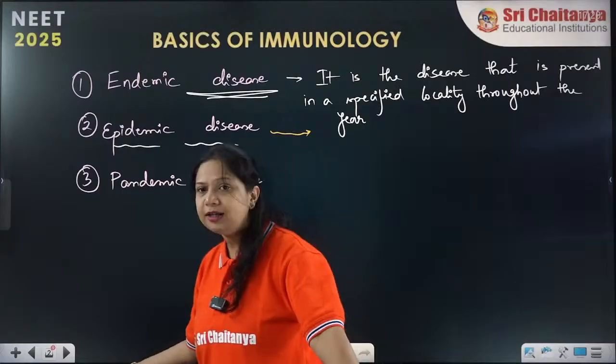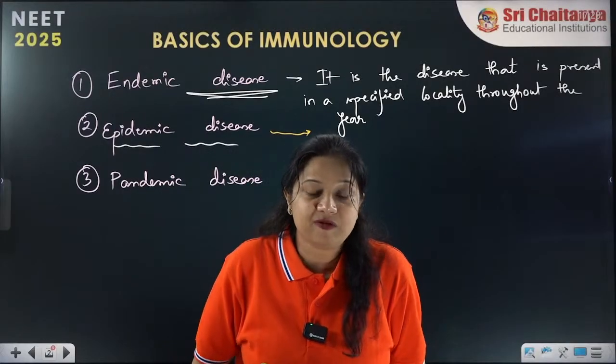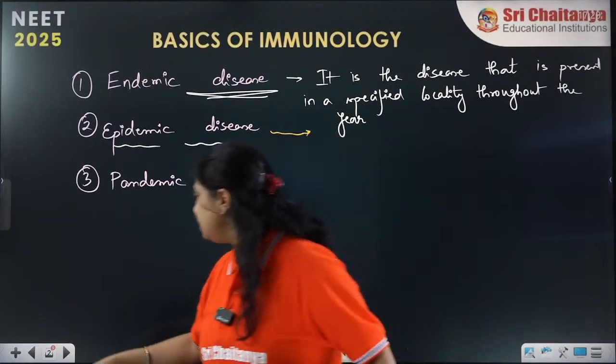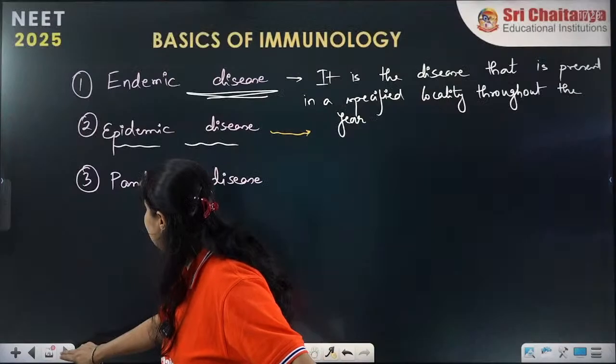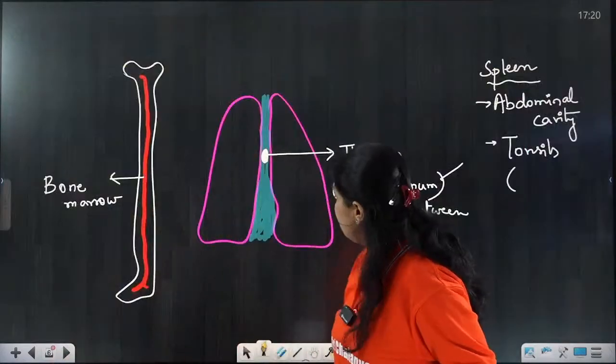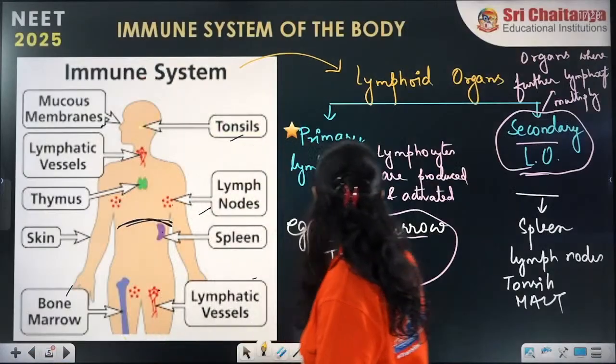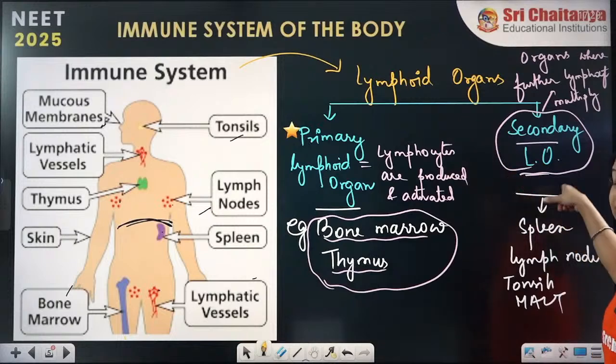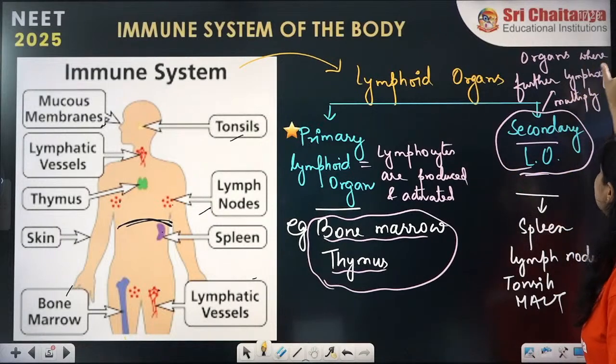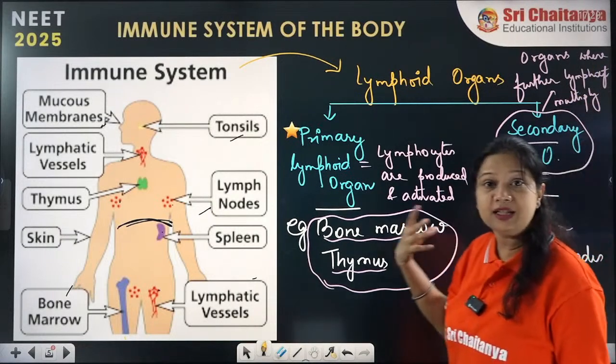See beta, what happens here is, whenever any infection comes, we have learnt what? That there are components which get multiplied here. The definition of secondary lymphoid organs is organs where further lymphocytes multiply.